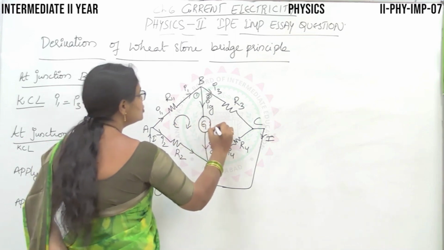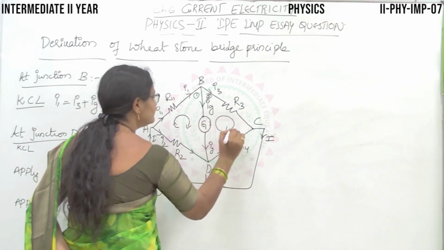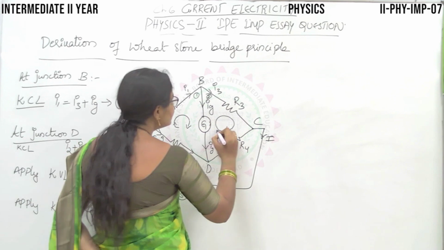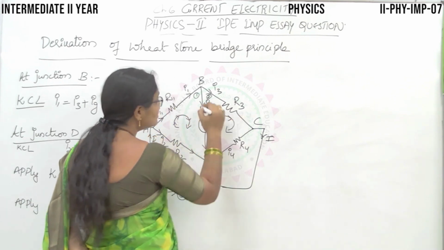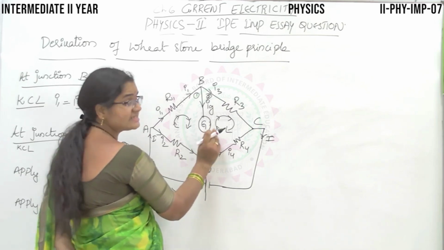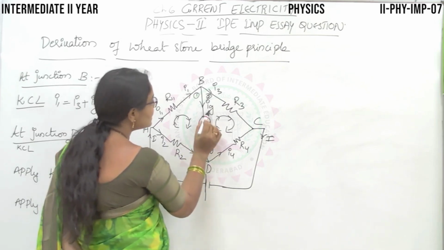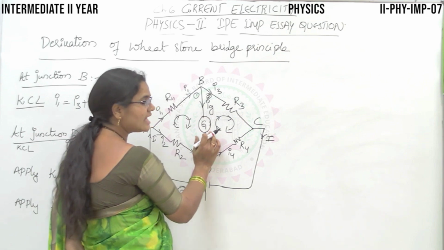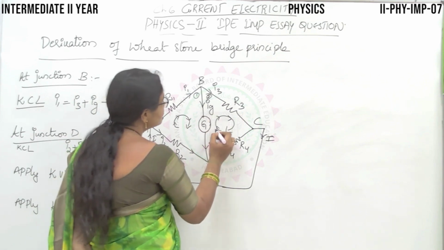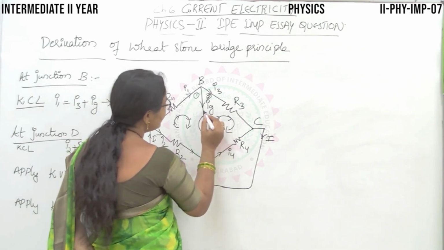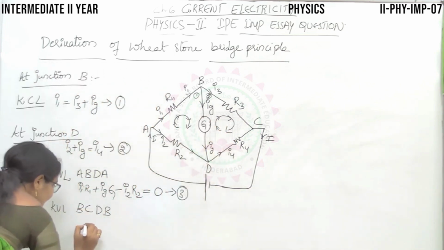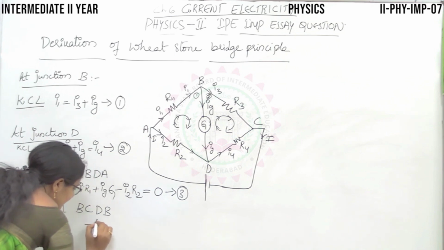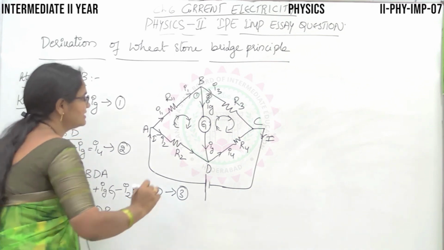Again, assume a current direction, same direction, right? So, in this way, this is our assumed direction. What is the original direction of the first potential? We shall start from this point. What is the original direction? What is the potential here in this arm? Ig. Okay, so it is opposing, right? Our assumed direction is opposing the original direction. So we shall take minus Ig, right.